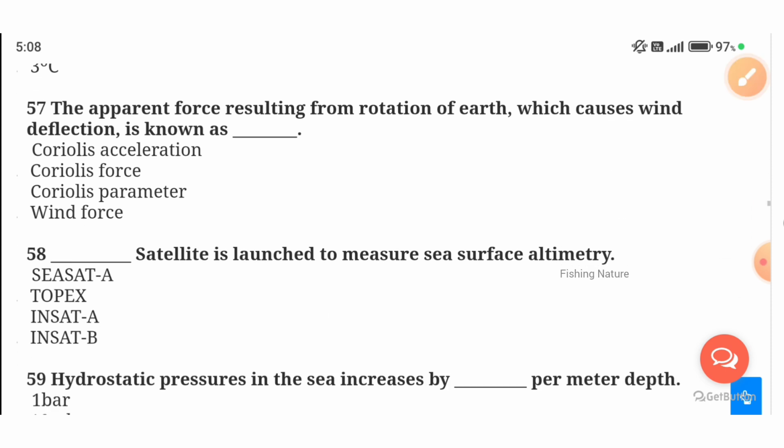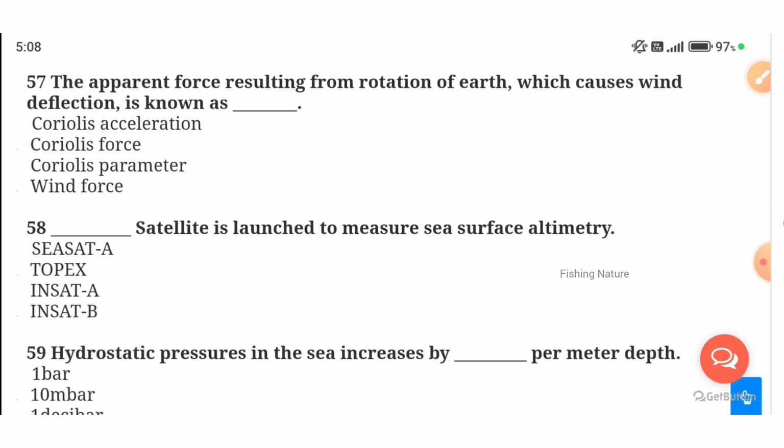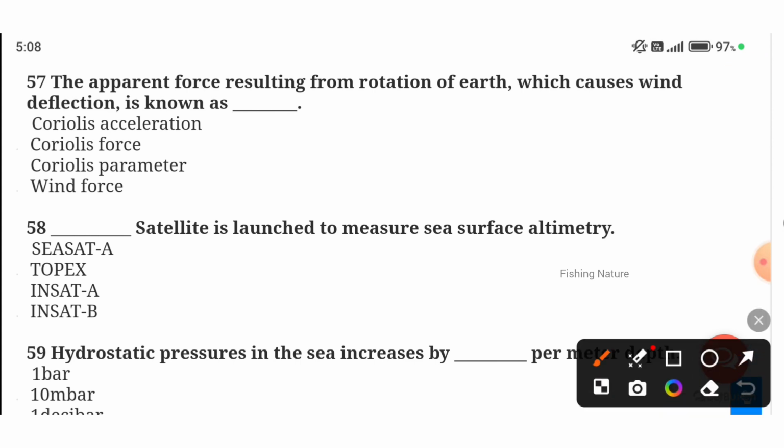Next, the apparent force resulting from rotation of the earth which causes wind deflection is known as the Coriolis force. It acts opposite to the direction, so it indicates the wind deflection. Dash satellite is launched to measure the sea surface elevation. Which satellite is it? It is the SARAL satellite.